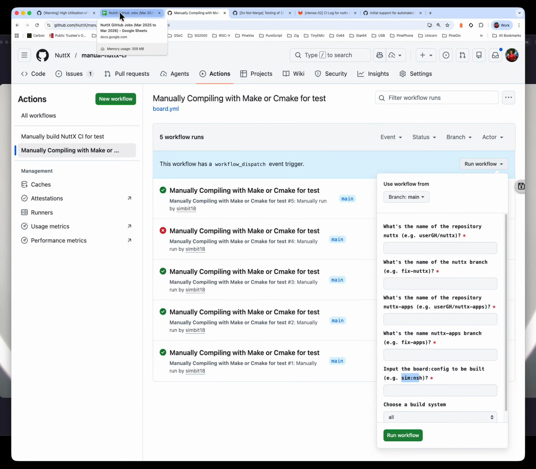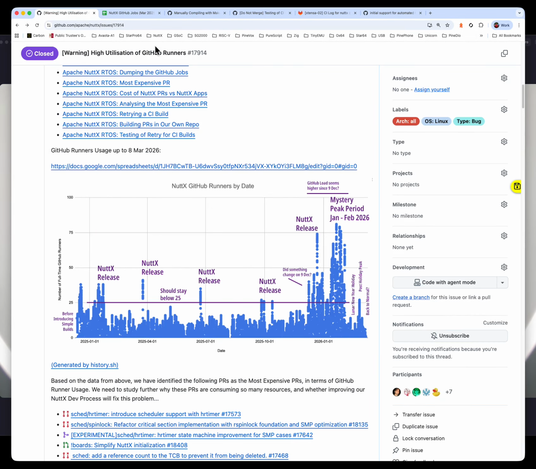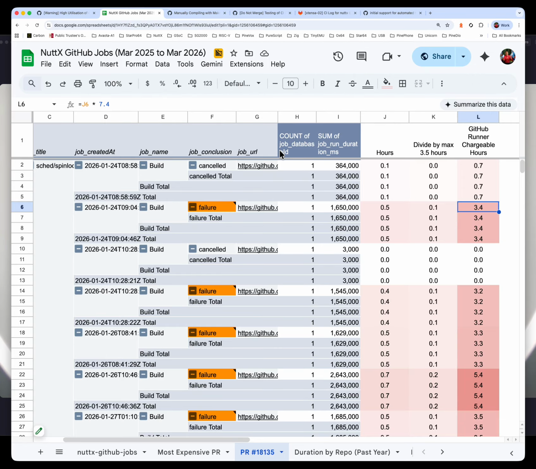Right, so this is very useful information. We have explored the two most expensive PRs. We understand much better what contributed to this peak. We see that retries are absolutely necessary, and we also see that building our PRs in our own repos before submitting to NuttX is also super important.